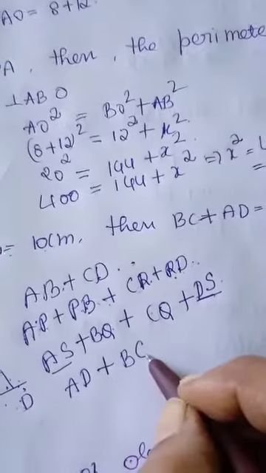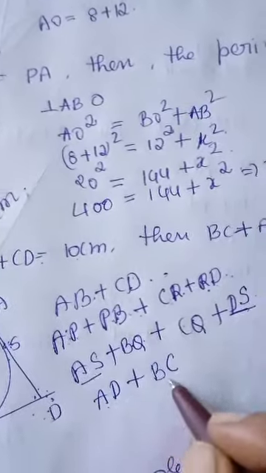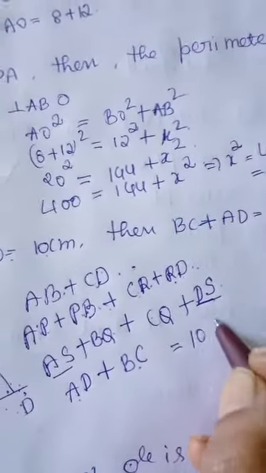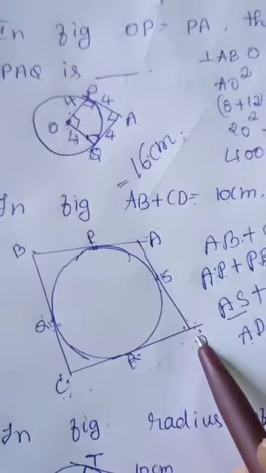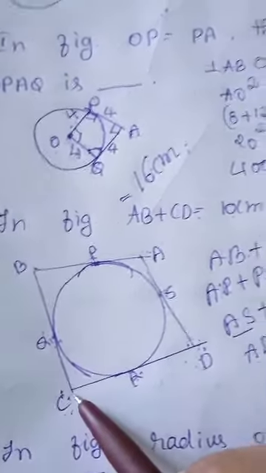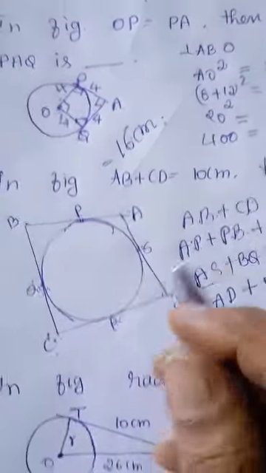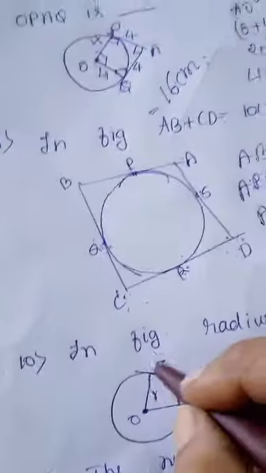So AB plus CD is also equal to AD plus BC. So this also equals 10 centimeter. So AB plus CD is equal to 10 centimeter, then AD plus BC is also equal to 10 centimeter. There is no change. Then next we go to the next question, 10th question.